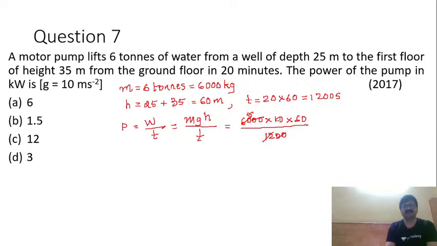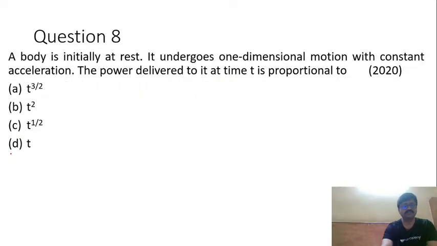You can see that it is 3000 watt, which I will write as 3 kilowatt. So 3 kilowatt is option D here. Okay, so I will mark that. Fine. So now this was 7th question that we have solved. Now let me move on to 8th question quickly.